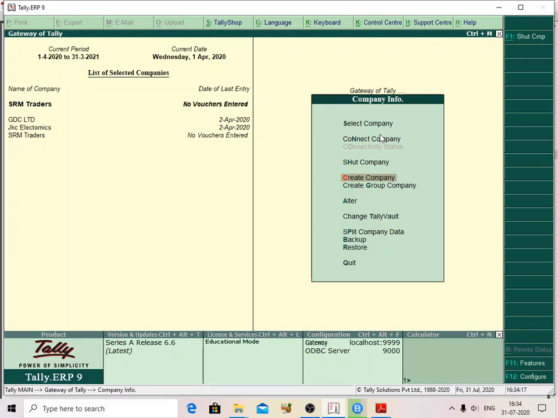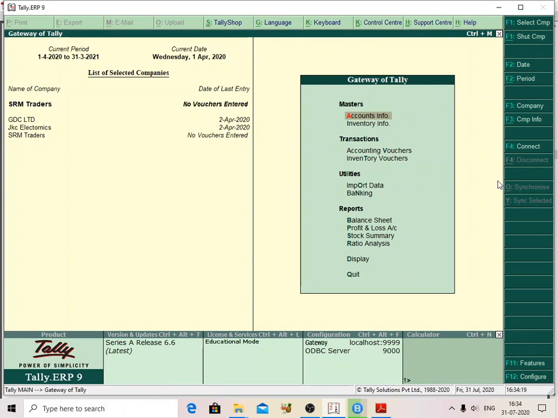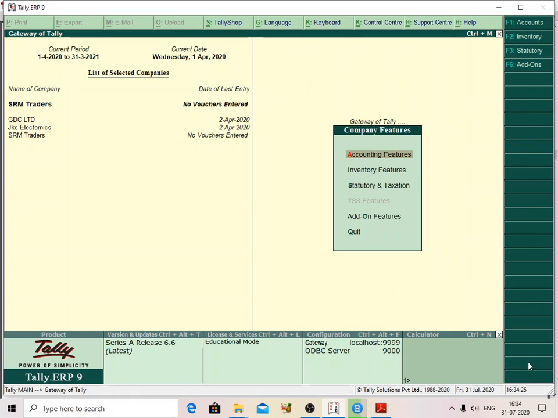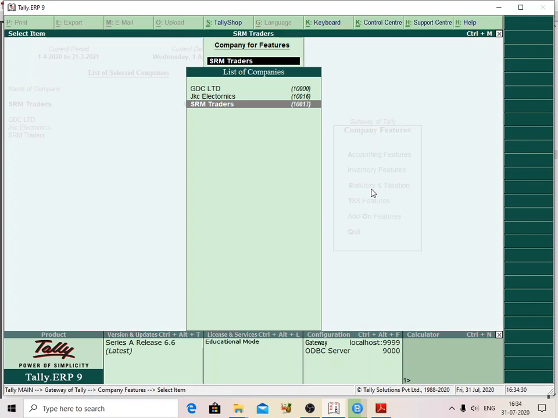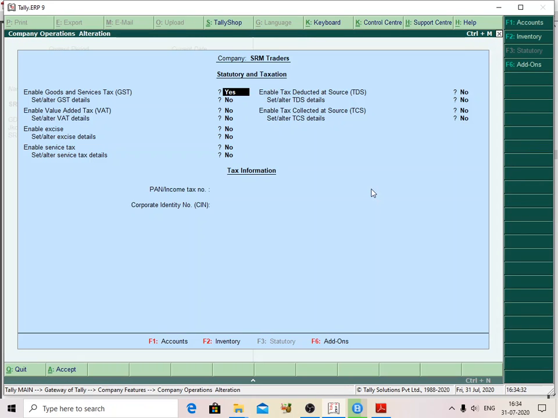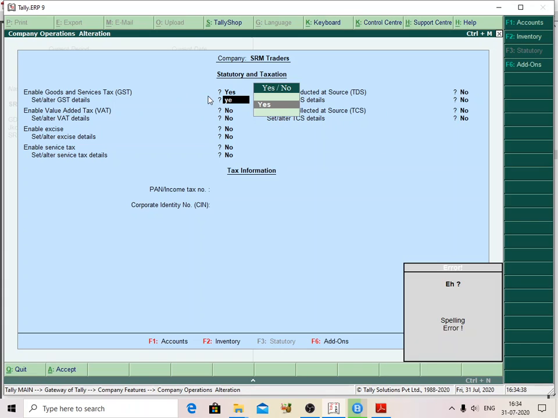So after creating the company, I am going to enable GST. How will GST be enabled? Go to Gateway of Tally screen, select Accounting Features, Statutory and Taxation. Here I am selecting the company SRM Traders. Enable goods and service tax, yes, and set alter GST details to yes.